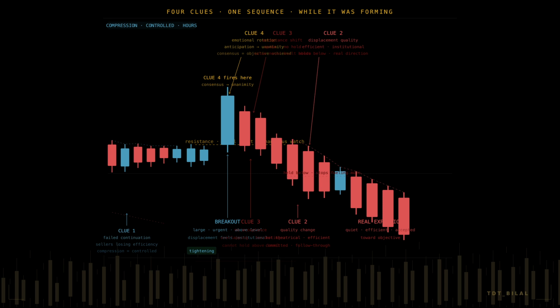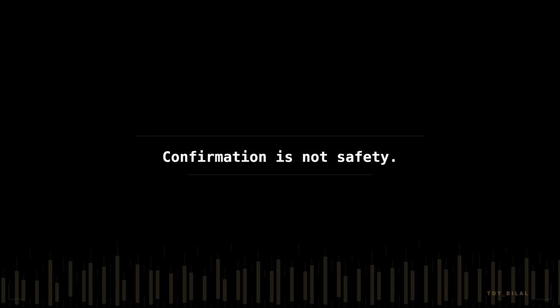4 clues, 1 sequence. Every transition visible in the behavior, not in the labels, not after the move completed, while it was forming. Most traders spend their entire trading career waiting for confirmation, waiting for accumulation to look like accumulation, waiting for manipulation to confirm before they stop trusting it, waiting for expansion to feel safe before they act on it. And every time they get the confirmation they were waiting for, the phase is already over.